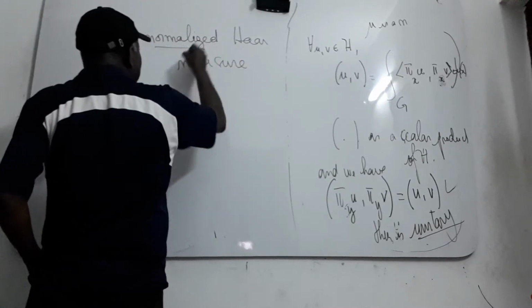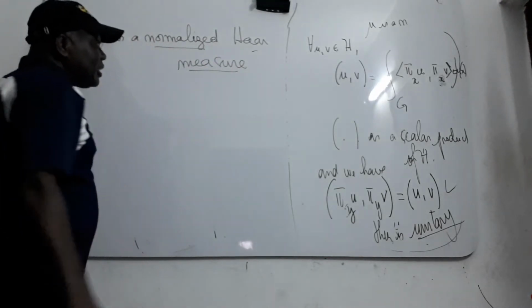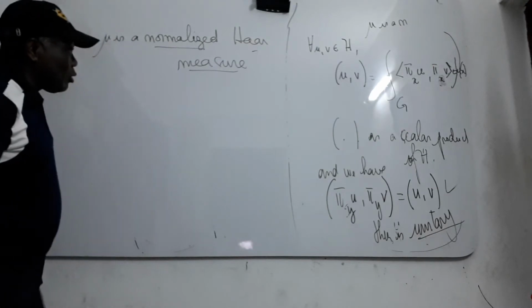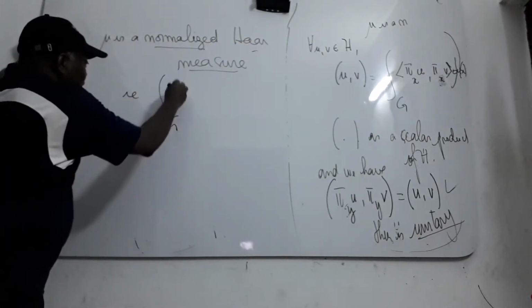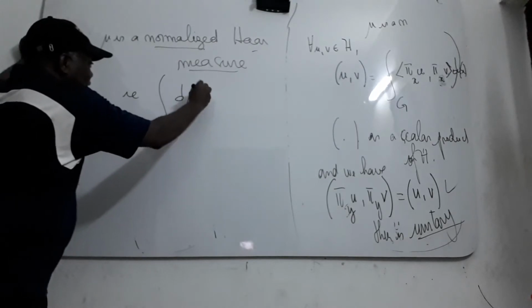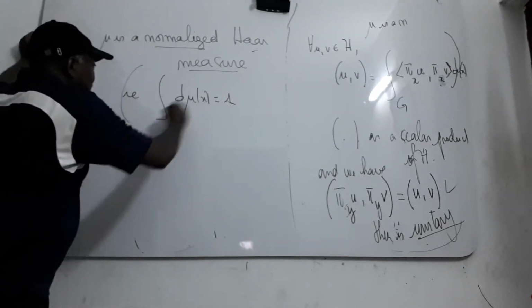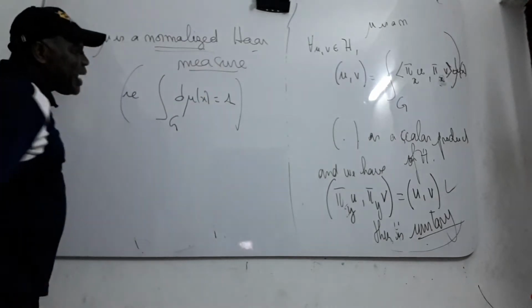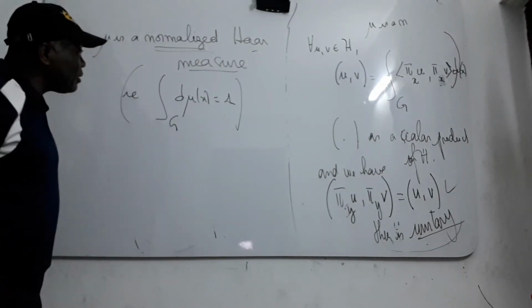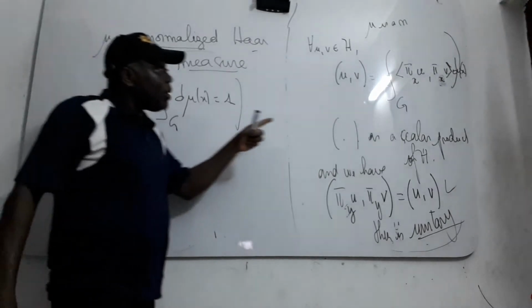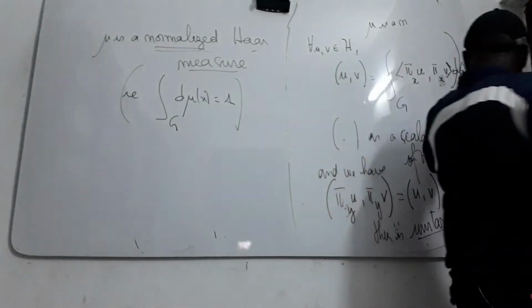Mu is a normalized Haar measure. That means it is a measure of mass equal to 1, that is, the integral of dμ(x) is equal to 1. Because you can normalize it very easily, for any compact group you can normalize it like this. So μ here is a normalized Haar measure.